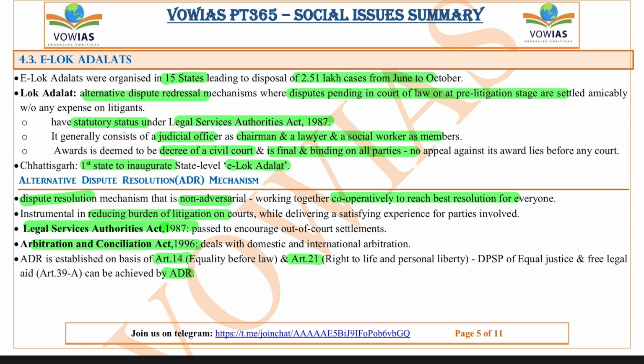And you have the Arbitration and Conciliation Act of 1996, which deals with domestic and international arbitration. Next one, alternate dispute resolution is established on the basis of Article 14, which is equality before law, and Article 21, which is the right to life and personal liberty. And you have the DPSP of equal justice and free legal aid, which comes under Article 39A, and this can be achieved by these alternate dispute resolution mechanisms.